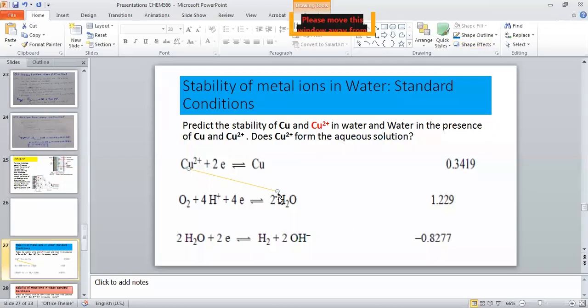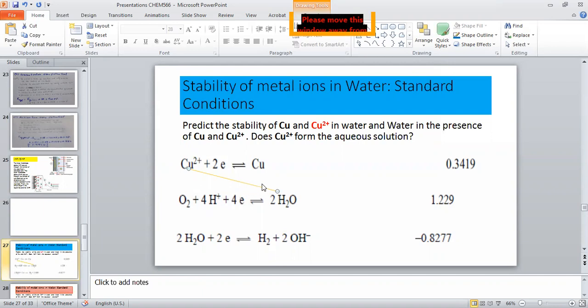So this is not going to react with this, and this was out of the question. There is only one option left, and again, because the reduction potential of copper is less as compared to this one, this is the non-spontaneous way. This may be, but this is the non-spontaneous way. And here we are considering only the spontaneous way. That means you are going to dissolve the copper ions into the water and see what is happening.